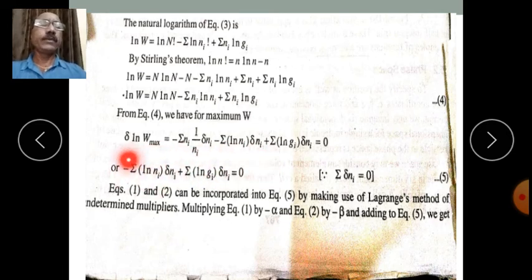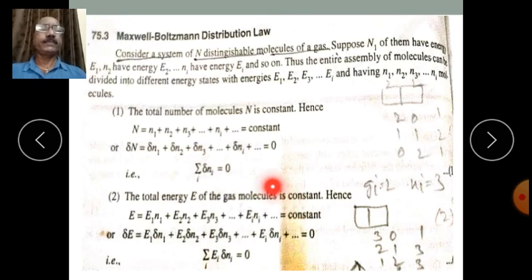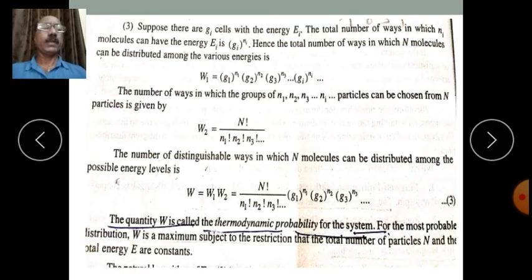We are going to multiply equation 1 by minus alpha, equation 2 by minus beta, and add these two terms to equation number 5. So what is equation 1? Equation 1 is summation of delta Ni. Equation 2 is summation of Ei into delta Ni.